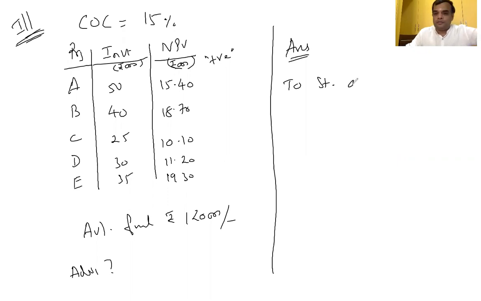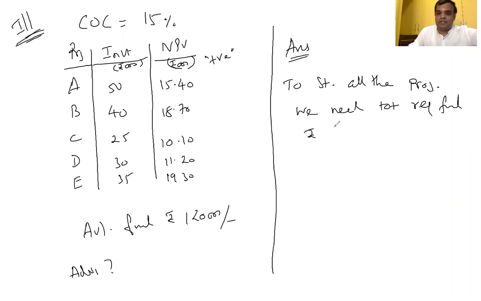To start all the projects, because all the projects are positive, we need the total required fund. How much do we need to invest in total? 50 plus 40 plus 25 plus 30 plus 35 is equal to how much? 1,80,000. A lakh and 80,000 we need.